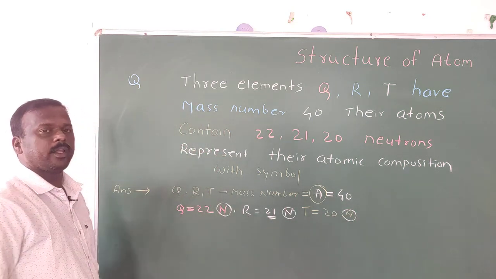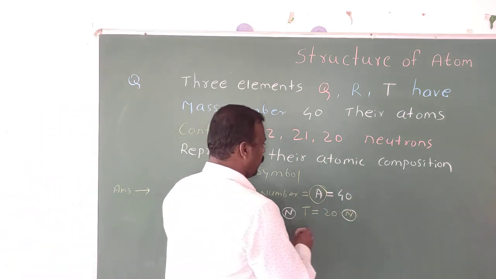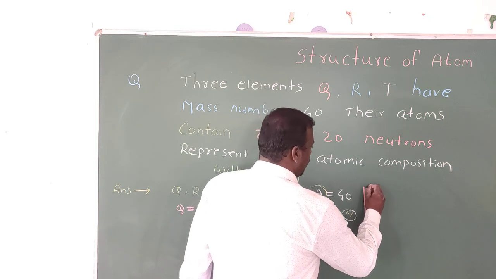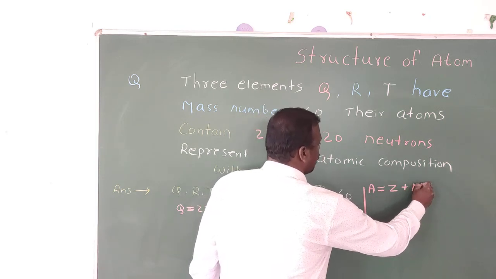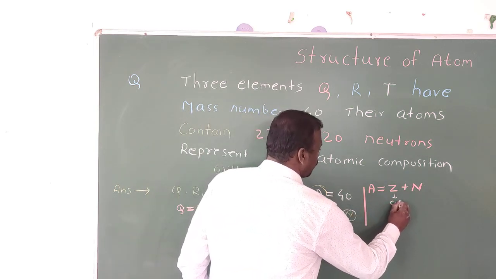So how to find out the atomic number? Very easy. There is a formula. You know the main formula, A is equal to Z plus N. Z means the atomic number.